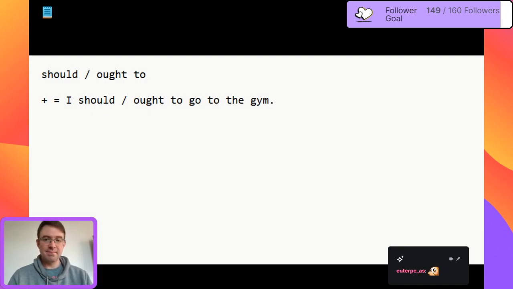They're exactly the same, no real difference. Basically the same. But ought to is usually only used in the positive.